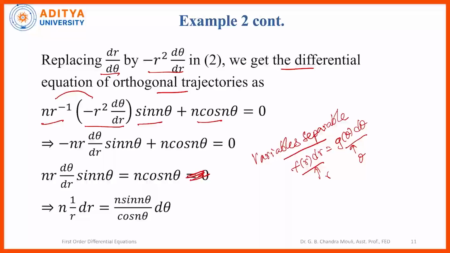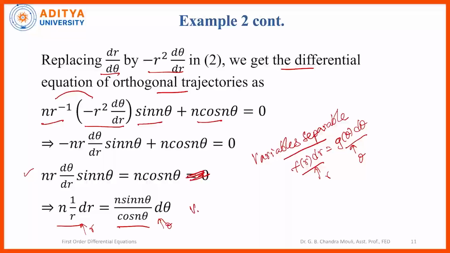So here we can write this equation as n r (dθ/dr) sin nθ = n cos nθ. Taking this term to the other side, n (1/r) dr = n (cos nθ / sin nθ) dθ. So all r terms are taken on the left hand side and all θ terms on the right hand side.